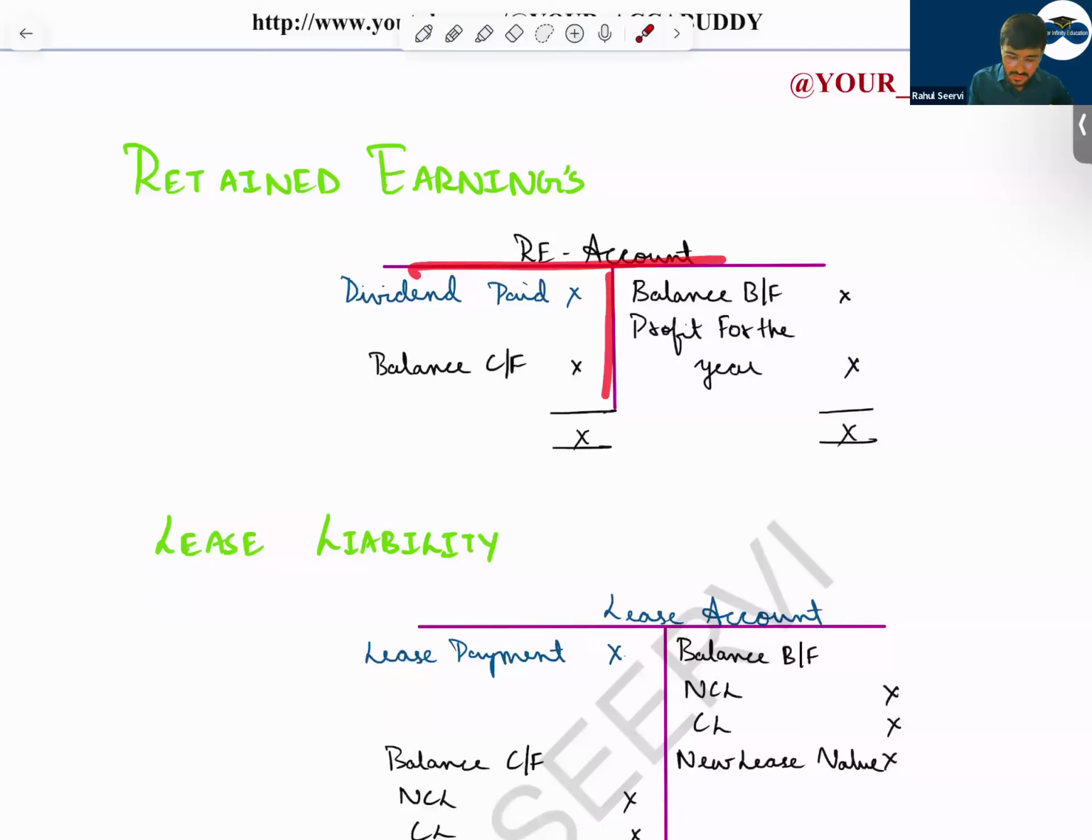So you record this debit and credit, you take the opening balance and the closing balance, and during the year retained earnings will increase because of what? Profit. And on the debit side, whatever is the balancing figure will be the dividend paid.